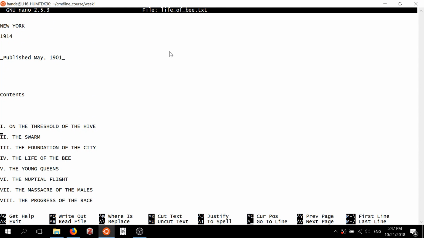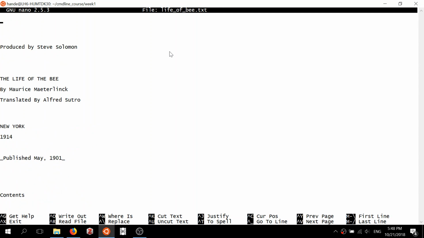Actually, if we were somehow able to open up the disk and read the contents of this file exactly from the disk, we would again see the very same content. The text files are stored in disk as a sequence of their characters.